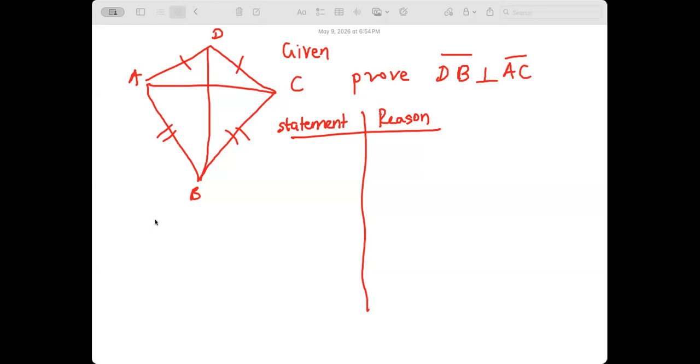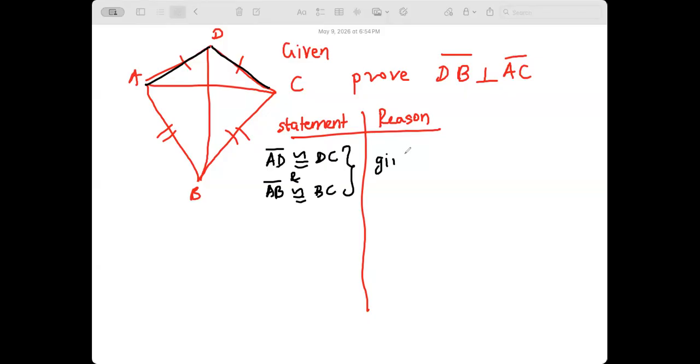AC intersects DB. What is given first of all? AB equals BC. AD equals DC. AD is congruent to DC, given. And then AB is congruent to BC, given.